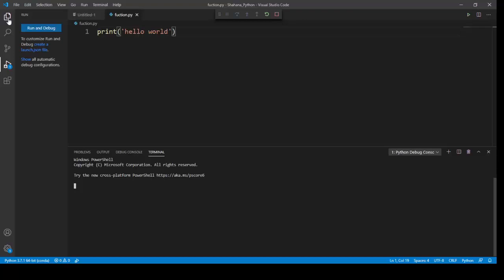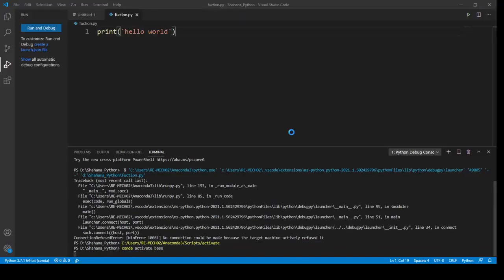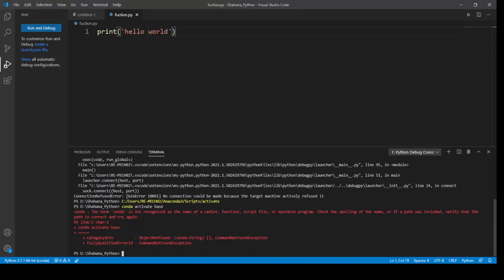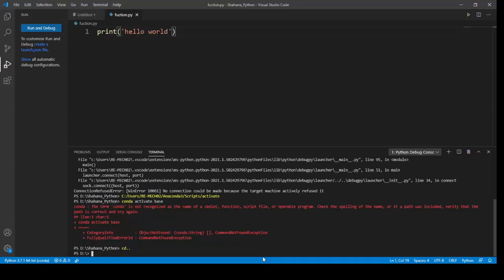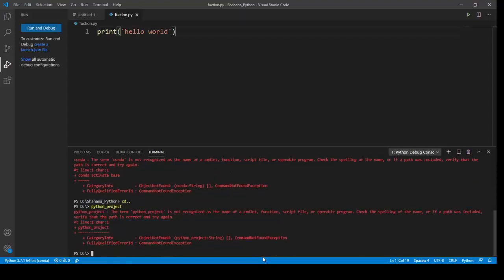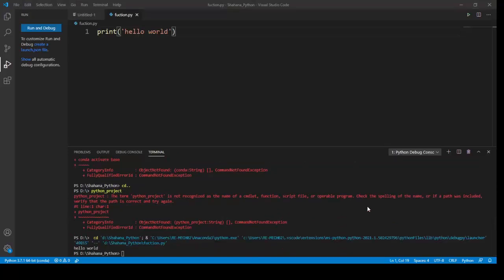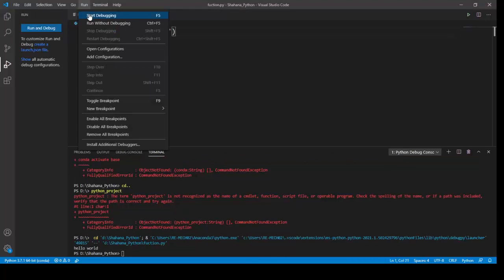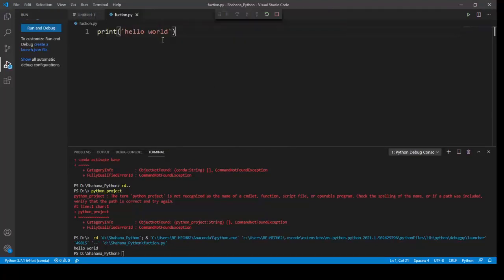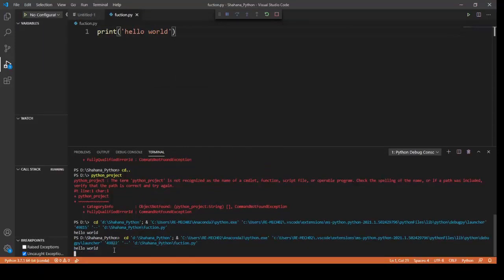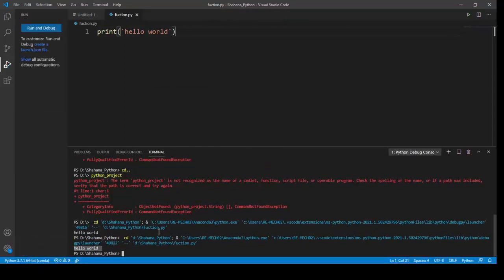It may take some time. Now it will run, and the output is shown in the console.